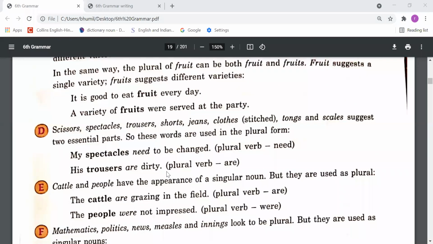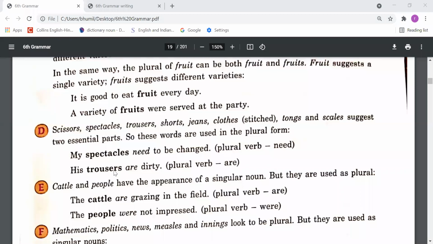Next, D point: scissors, spectacles, trousers, shorts, jeans, clothes, stitched. Tongs, scales suggest two essential parts. So these words are used in plural form. Dear students, we use these words for one thing, one object, but these things are made of two essential parts. So that's why we should always use these words in the plural form.